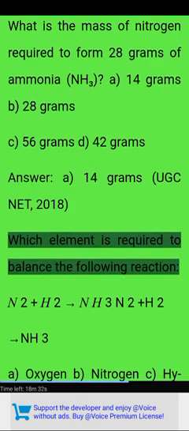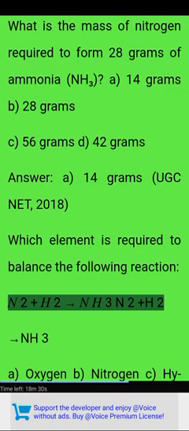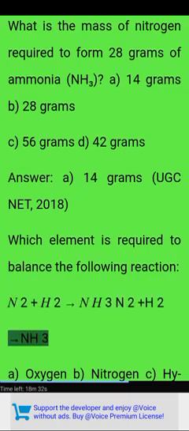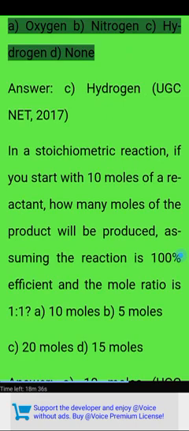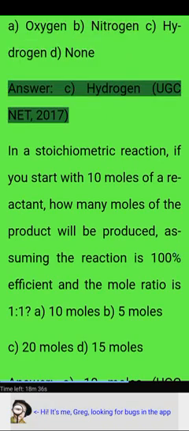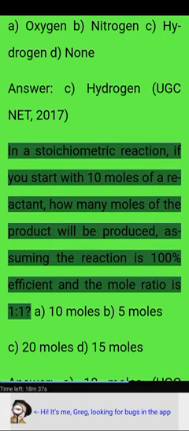UGC NET 2018. Which element is required to balance the following reaction? N2 plus H2 right pointing arrow NH3. A: oxygen, B: nitrogen, C: hydrogen, D: none. Answer: C, hydrogen.